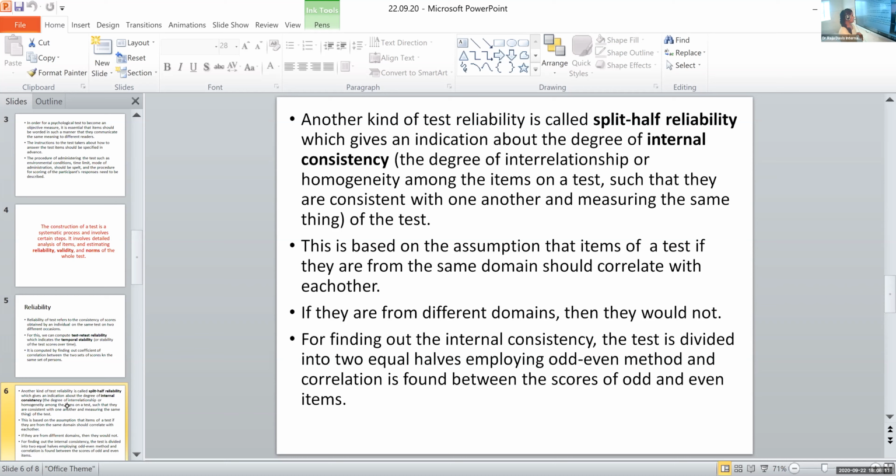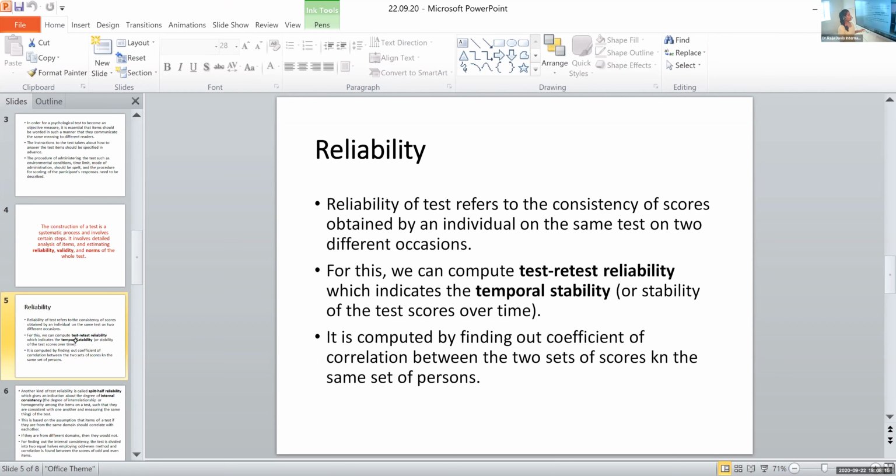So I'll talk about it once more. In reliability, we find the consistency of scores. That is, if an individual is given the same test on two different occasions, then it should give similar results. That is what we call reliability. And we have two main methods that we have to study in this section: test retest reliability and also split half reliability.